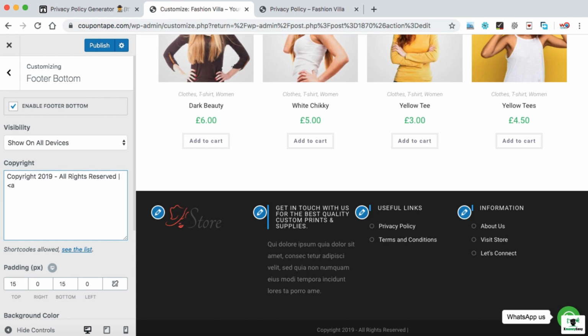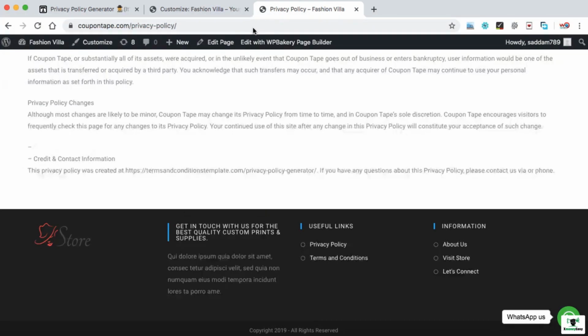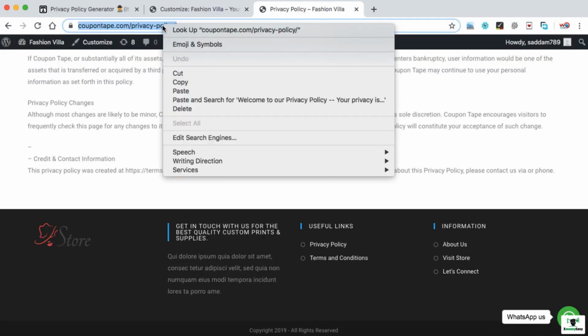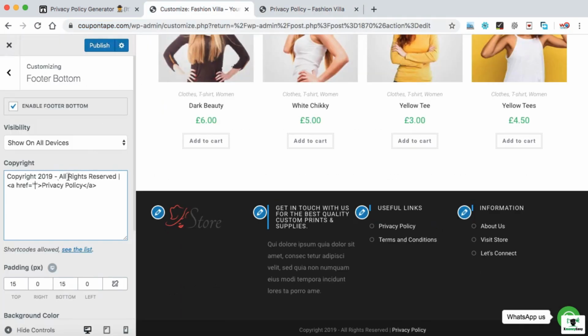So you need to just type an a tag, then a space, href equals double quotes, close the bracket, and we can type privacy policy and then close the tag. This is basically a one line of HTML code just to put any link in a custom area of your website. Now in the double quotes, we need to provide the privacy policy page link. So here we can go to the privacy policy page, and at the top is the privacy policy link. Just copy it from here, come back to the customize, and in this box, paste it. So this is the complete syntax that you need to follow in order to display a custom link in the footer. At the very bottom, you can see privacy policy is also appearing.